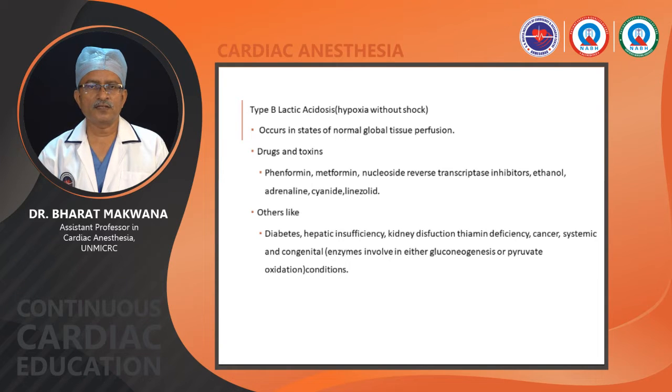Now thiamine has a very important role in two enzymes primarily, that are pyruvate dehydrogenase and transketolase. This pyruvate dehydrogenase is very important for initiating the Krebs cycle. From pyruvate to acetyl coenzyme A, it is the primary step, and if there is deficiency, then metabolism will shift to the anaerobic one, and that will lead to lactic acidosis.